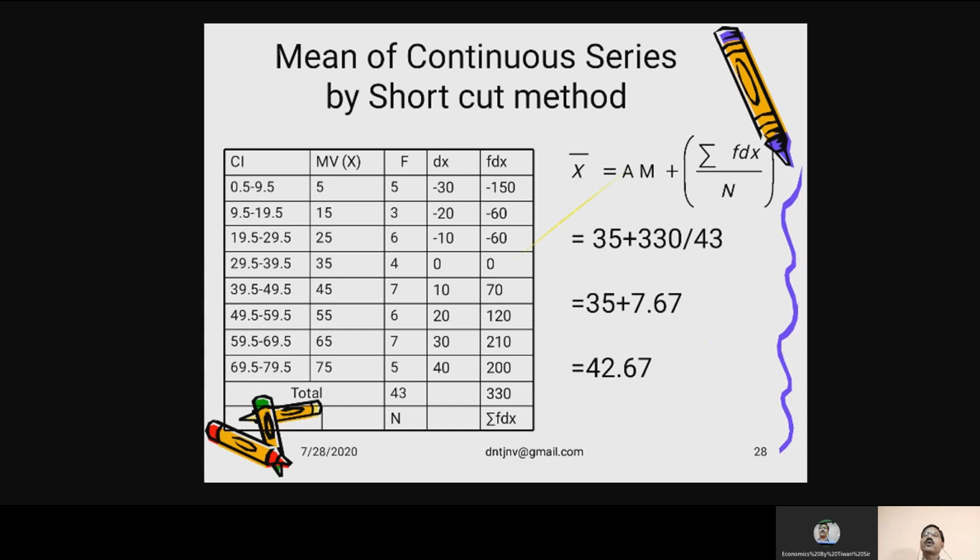Mean of a continuous series by the shortcut method. Again, you have to find out x. x is nothing but L1 plus L2 by 2. Then this is f, given to you in the question. Then dx, you have to assume. If 35 is the assumed mean, then you can find out dx, then f dx, and after that you have to apply this formula.